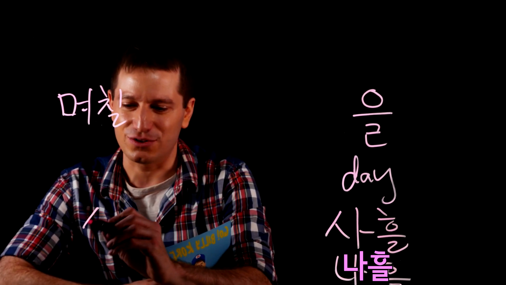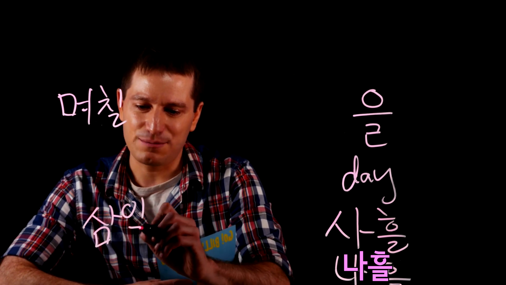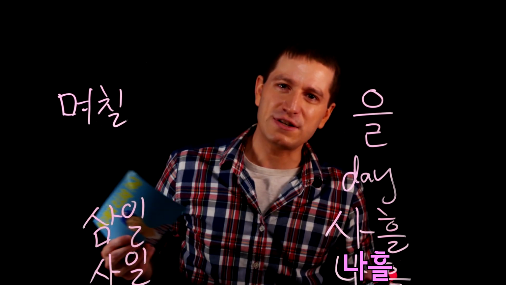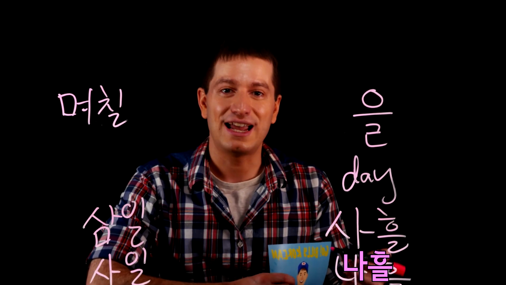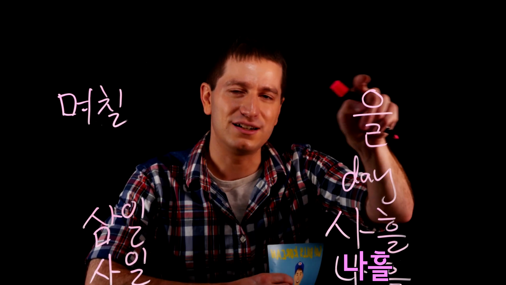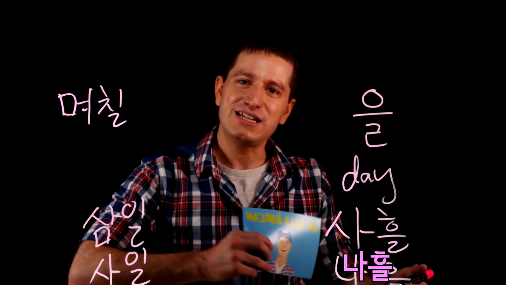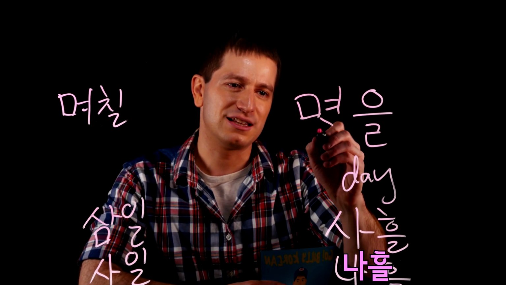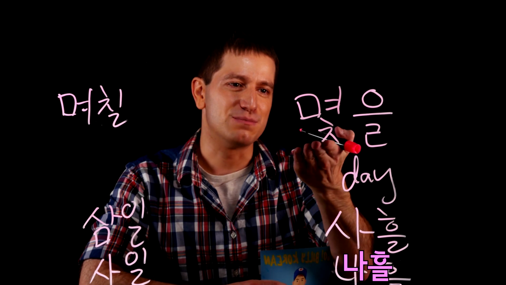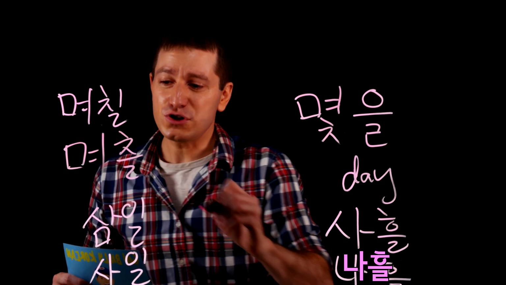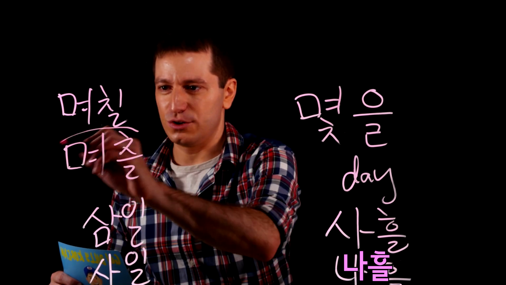So in Chinese or Sino-Korean, you'd get 3일 for 3 days or 4일 for 4 days. But Koreans will often still use these words 사흘 and 나흘 for 3 days and 4 days. And these come from this 흘, pure Korean word. That is where 며칠 comes from. Originally, 며칠 was not 몇 and then 일 for day, but it was 몇흘. So then, why is it 며칠? Well, first of all, it was 몇흘 originally.